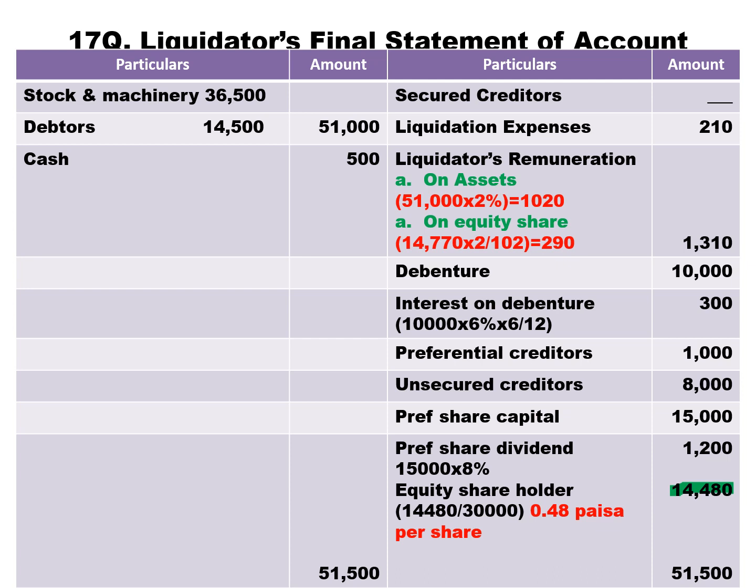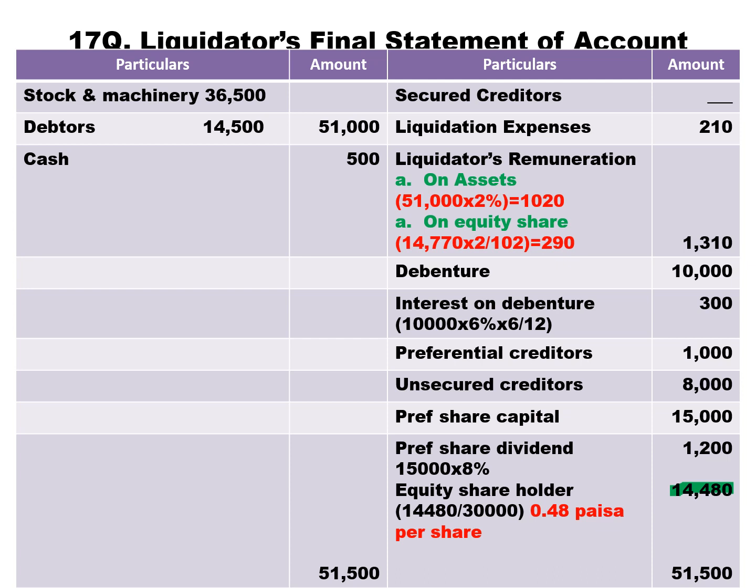ಈ 14,770 2 ಜನರಿಗೆ ಕೊಡಬೇಕು. ಒಬ್ಬ ಈಕ್ವಿಟಿ ಶೇರ್ ಹೋಲ್ಡರ್ಗಳಿಗೆ ಕೊಡಬೇಕು, ಇನ್ನೊಬ್ಬ ಲಿಕ್ವಿಡೇಟರ್ ರೆಮ್ಯುನರೇಷನ್ ಕೊಡಬೇಕು. So you need to pay 14,770 to 2. First you need to pay equity share, next you need to pay liquidator remuneration. So liquidator remuneration on equity shareholder, 14,770 into 2 by 102.